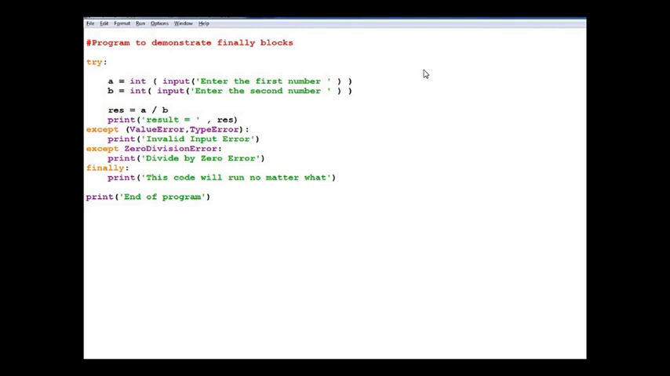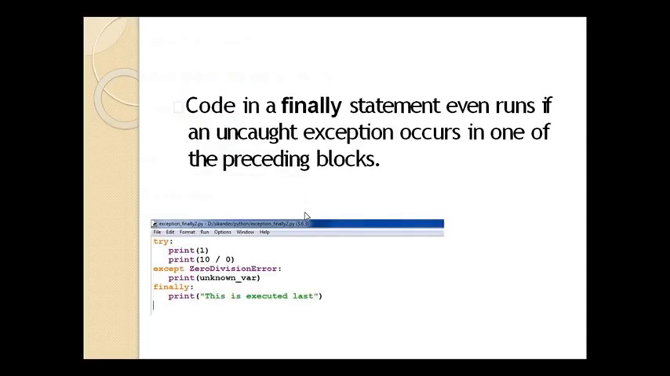So here is the program. I'll simply add a block that is finally. If a particular error comes, then zero division error or value error or type error will be printed. Otherwise, whether an error comes or not, this block, that is the finally block, will always execute. So here in this code, the finally statement even runs if an uncaught exception occurs in one of the preceding blocks. Okay, so whether an error comes or not, whether an exception occurs or not, the finally block will always be executed.